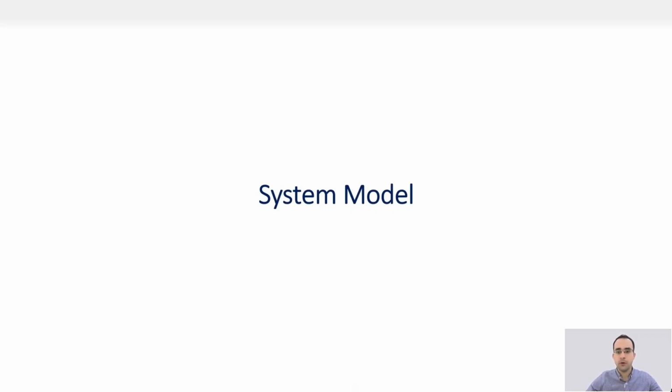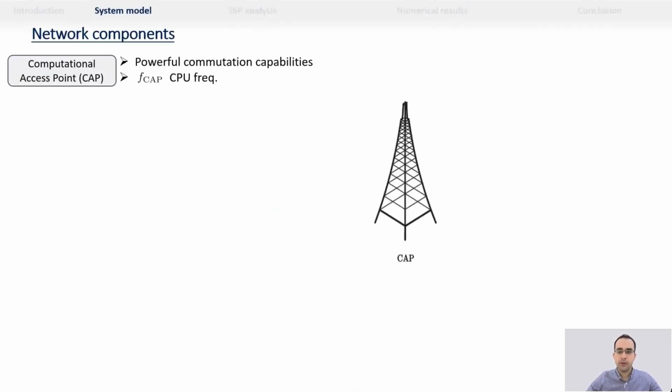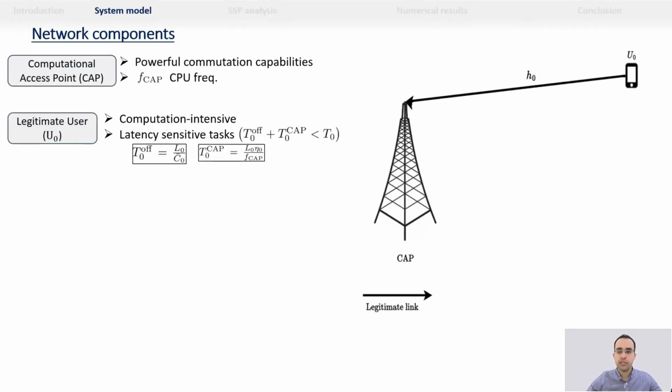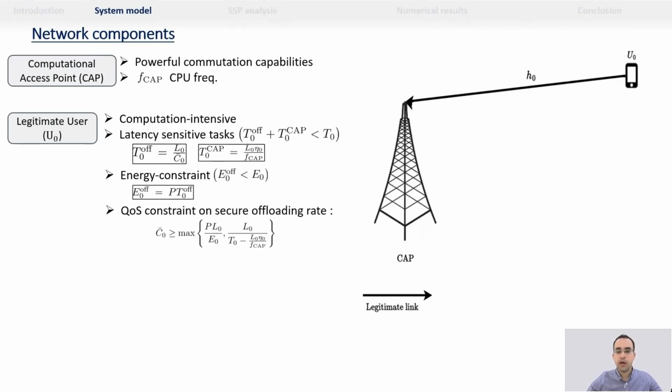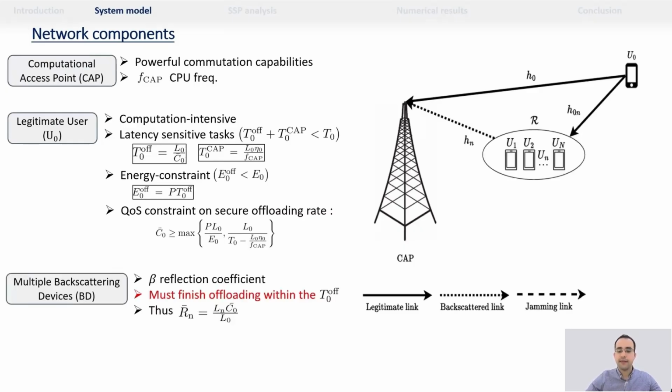Our considered system model consists of an access point with powerful computational capabilities, and a legitimate user offloading its computationally intensive and latency intensive tasks to the computational access point, with an energy constraint on its offloading power and a quality of service requirement on its offloading. We also have multiple backscattering devices offloading their tasks to the computational access point, which must finish their offloading within the legitimate user offloading time, and which try to secure the legitimate user transmission.